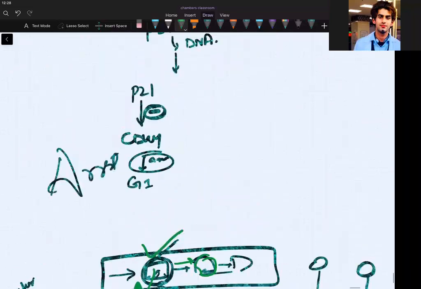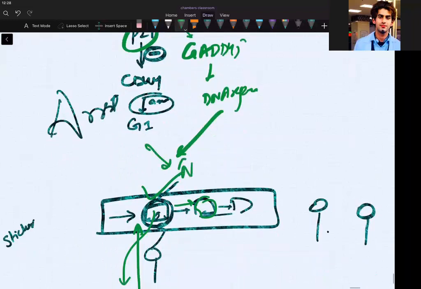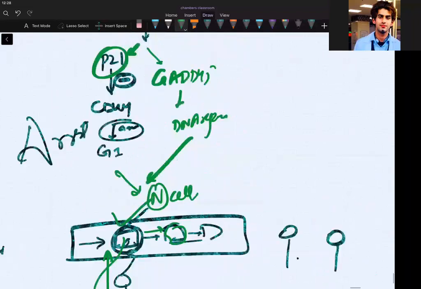So at the same time you are having P21 and then we have GADD45. This GADD45 will start DNA repair, and then you have repair of the gene and finally you start making a normal cell, isn't it? This is what is ideally happening.